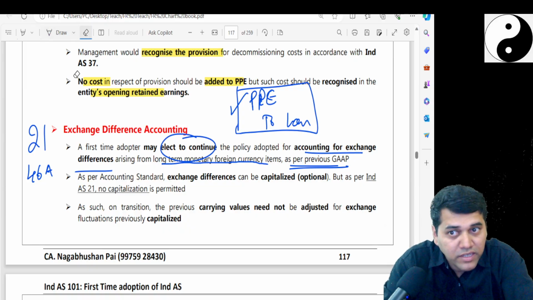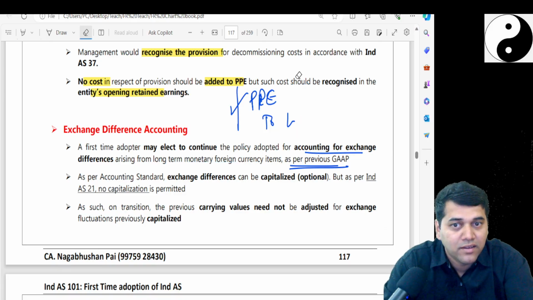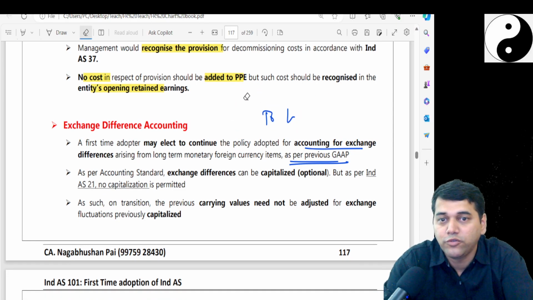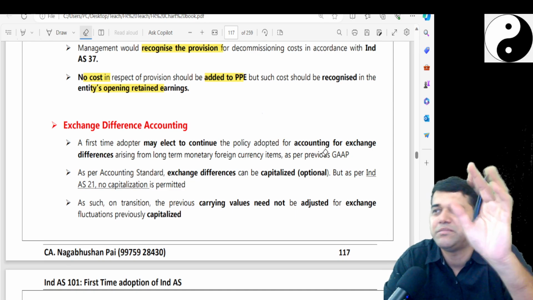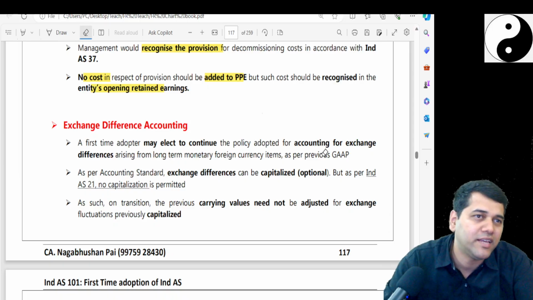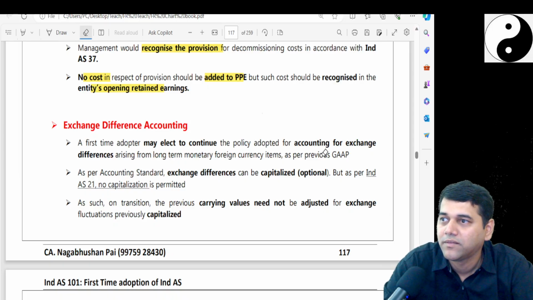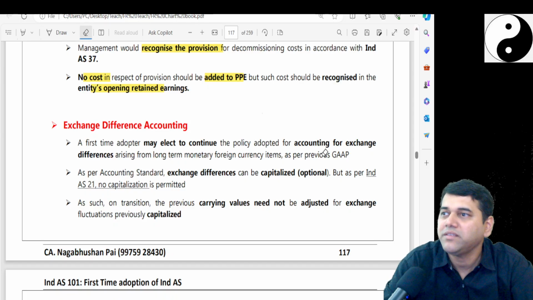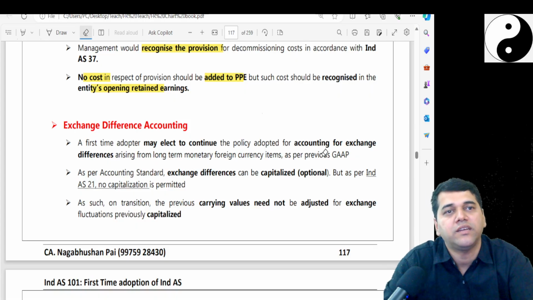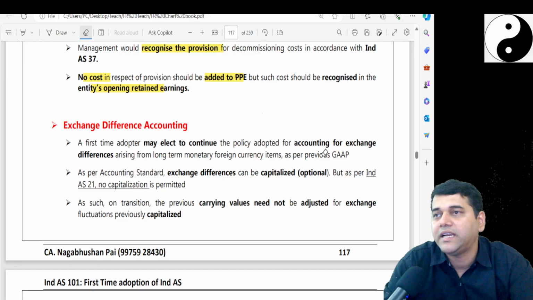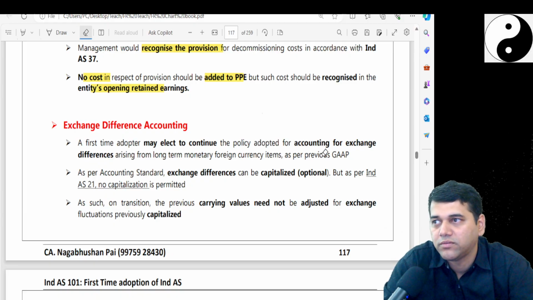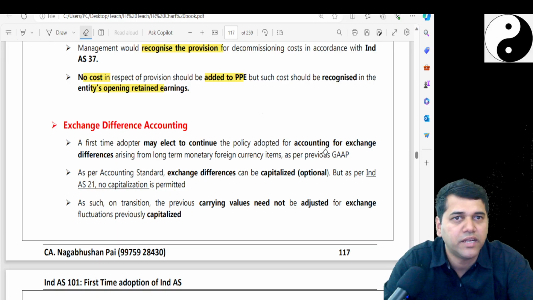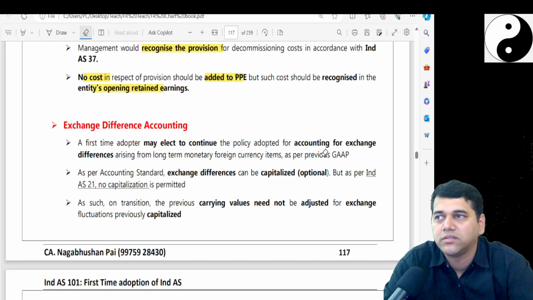That's why you see one difference here. You need to understand this because this is coming from your work. Other theoretical, I am just rushing through because the more theory I speak. Loan means originally the loan was taken at that time dollar was 50. At the end you didn't pay the loan and the dollar has become 60. So you got a loss, no? In Ind AS 21 we have done that. Unrealized loss.